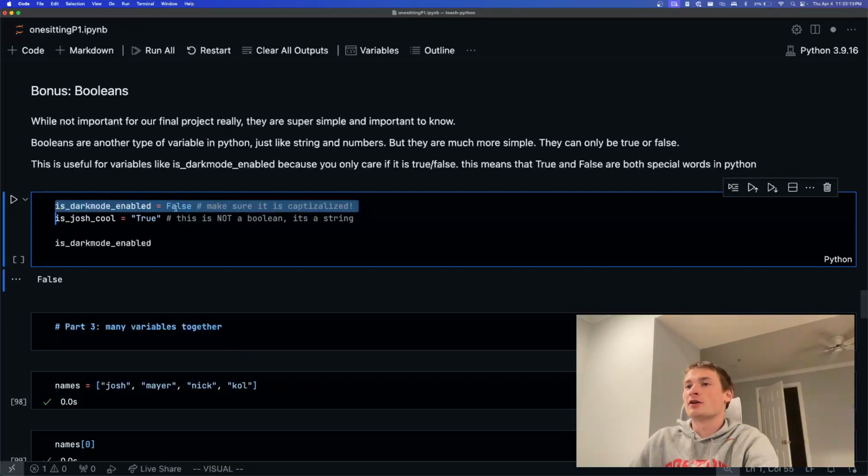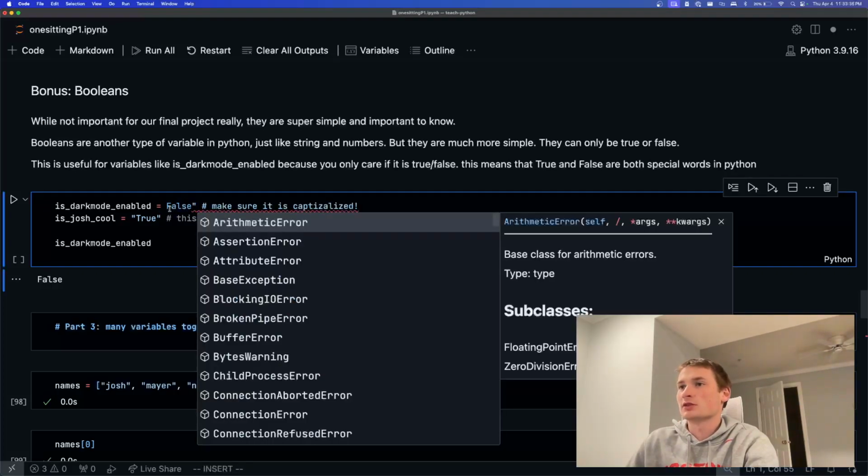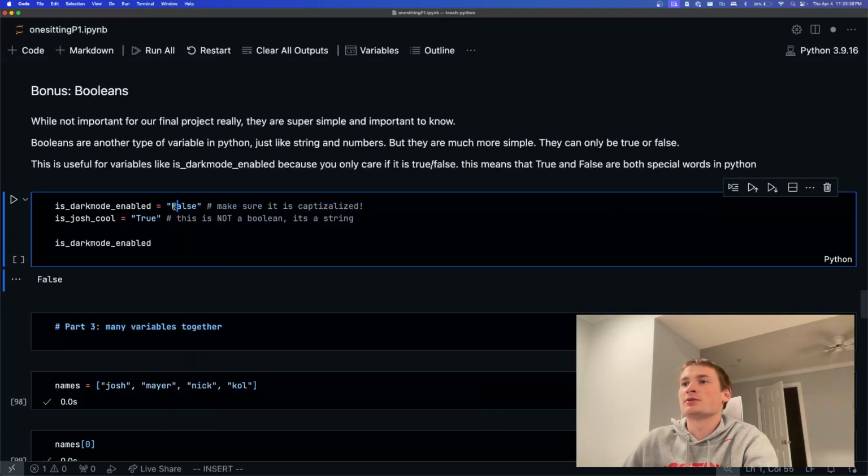So you can see right here, this is helpful if you're making a variable called is dark mode enabled, where I only care if it's true or false. And the way you do it is literally the word false, but with a capital F. It's the only important thing there. And a quick thing: if you were to wrap this in quotes, then this becomes a string, right?